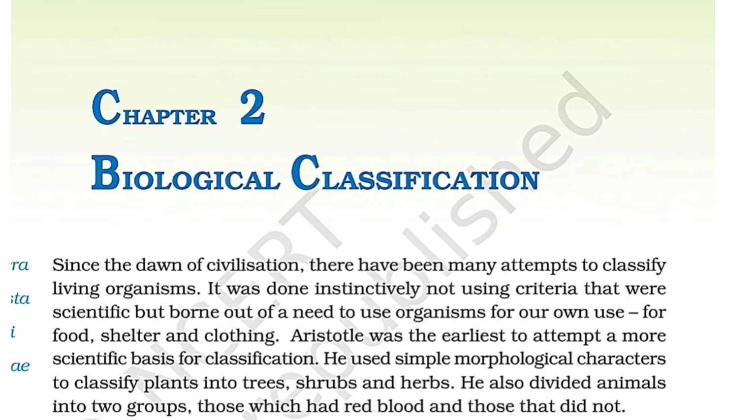Hi everyone. Today we'll read the second chapter of biology of class 11, that is biological classification.